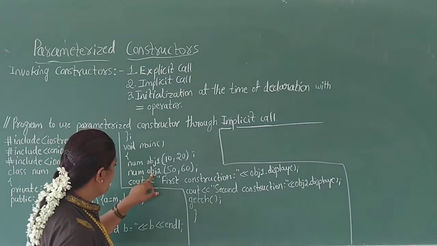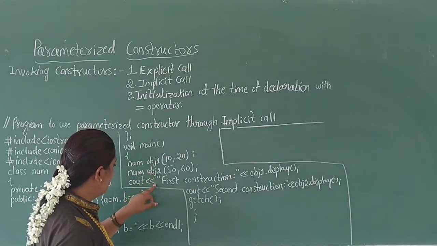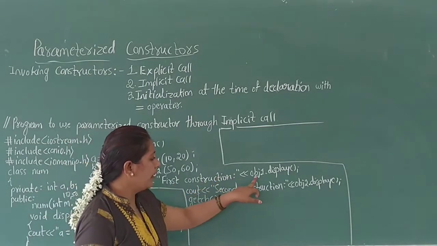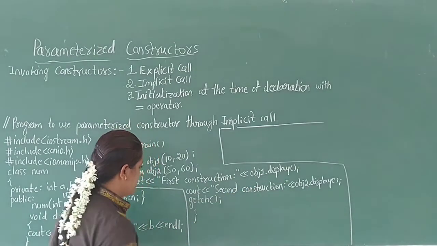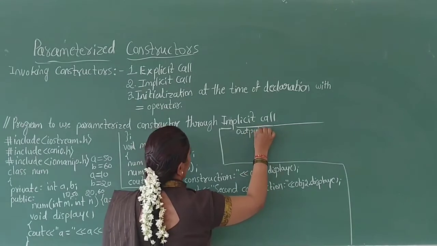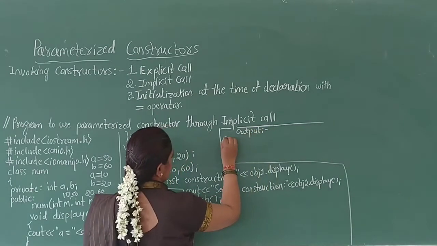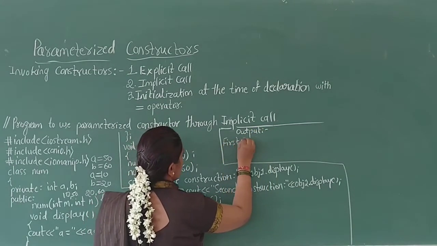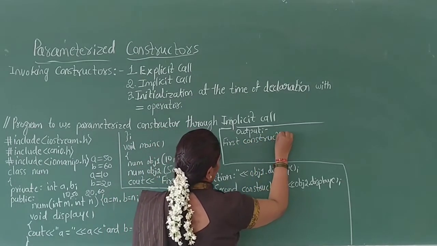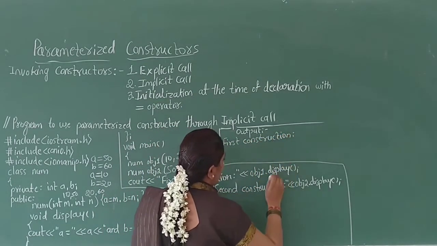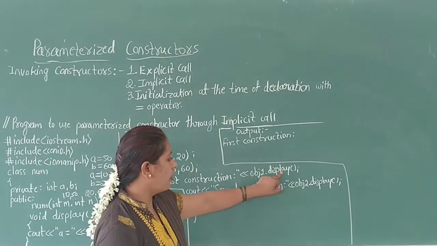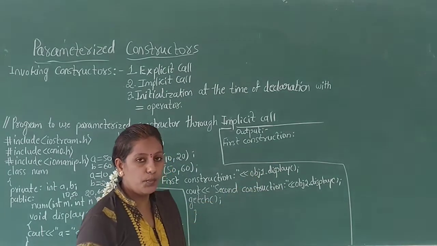Next, come back to the main function. Then the next statement is cout first construction obj1 dot display. In output screen, first it executes the statement first construction. Then obj1 dot display, the display function is called using the object obj1.